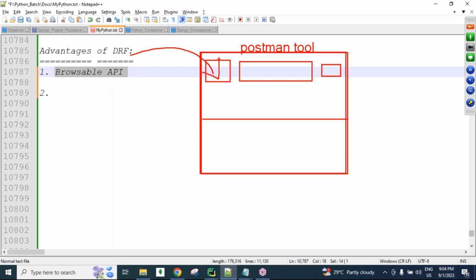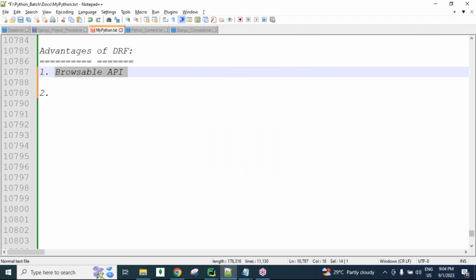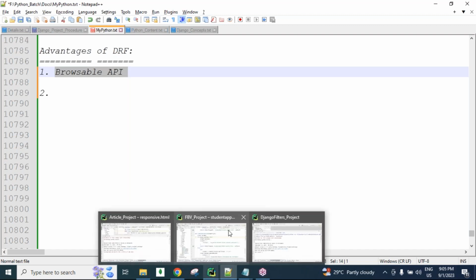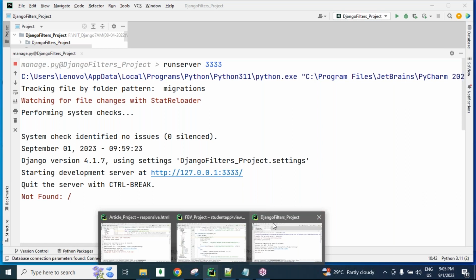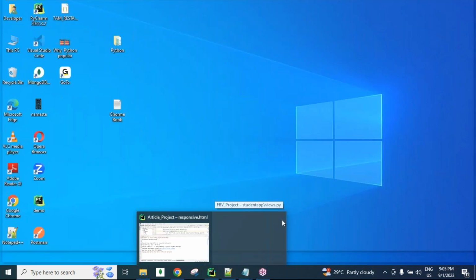After developing our APIs, we require the Postman tool for testing, as with plain Django. But in the Django REST framework, without using the Postman tool, we can do testing from the browsable API concept only. Clear? If you guys want, I'll show you that feature. Just wait.